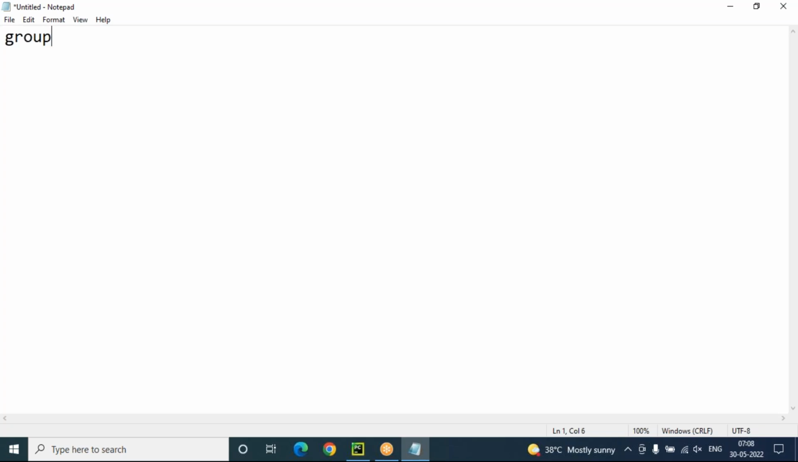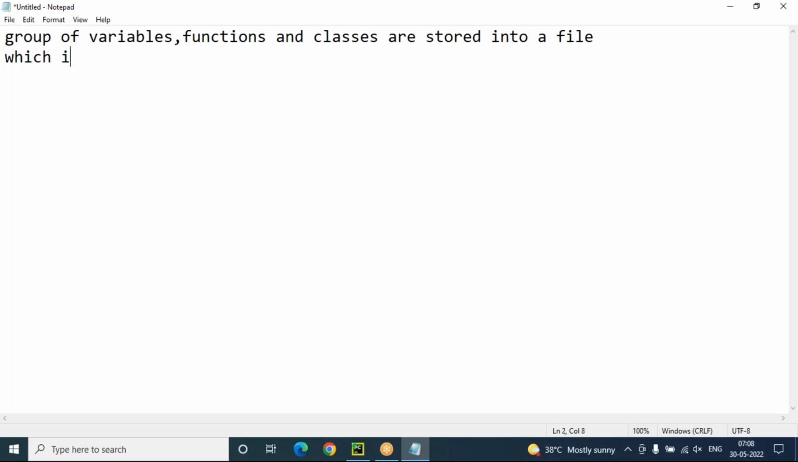A group of variables, functions, and classes stored into a separate file, which is nothing but a module. What actually a module is: a group of variables, functions, and classes are stored into a separate file.